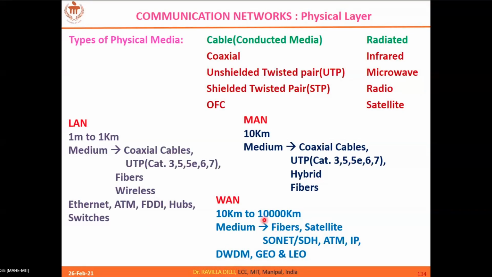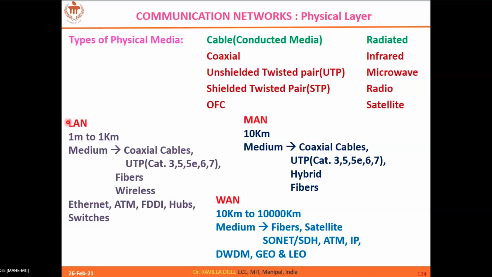For wide area networks, if you look at the examples, there is SONET, synchronous optical networks, and synchronous digital hierarchy SDH, ATM networks, IP networks, and certain satellite networks, like low Earth orbits and geosynchronous or geostationary Earth orbits. When you use optical fiber cables, that's when you deploy optical networks for a wide area network, and DWDM, dense wavelength division multiplexing, is used.